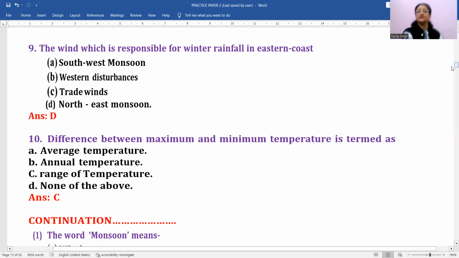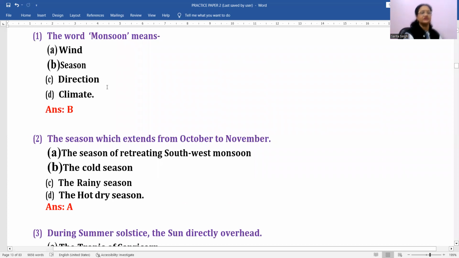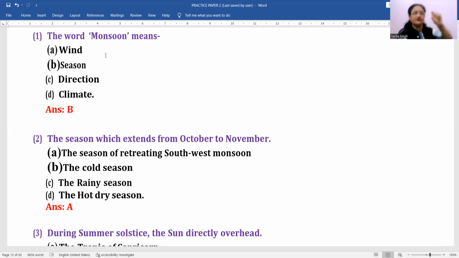Okay, now let us come to the next question. Our next question is: the word monsoon means what? Wind, a season, a direction, a climate. It is always a season. Okay, no doubt it's a periodic wind also which affects the seasonal conditions in the Southeast Asian countries, especially the Indian subcontinent, and that is why it is influencing the entire climate of this area. So basically it's a wind, but when we talk about the literal meaning of the word monsoon, its meaning is season.